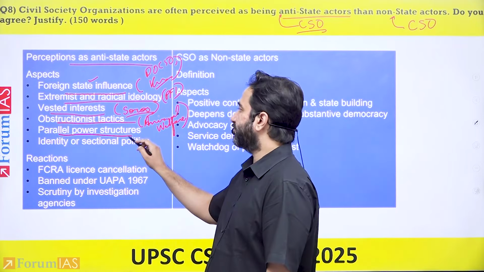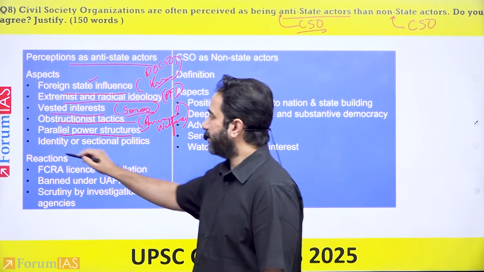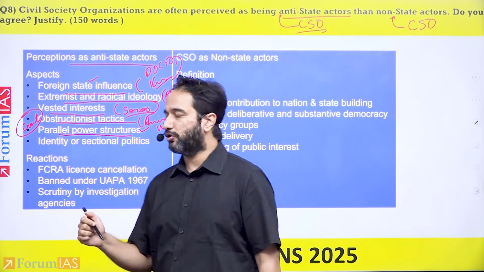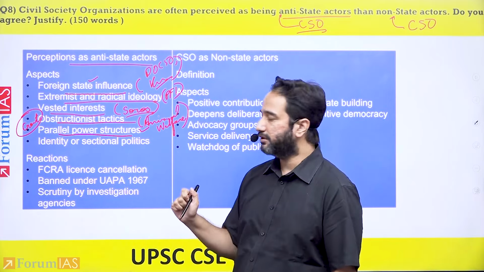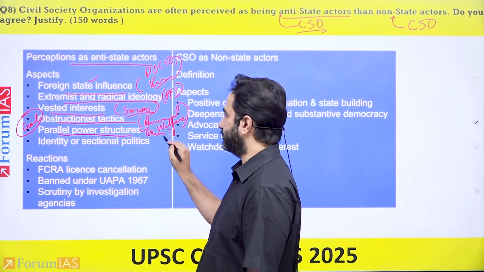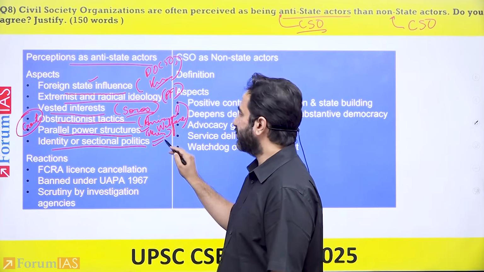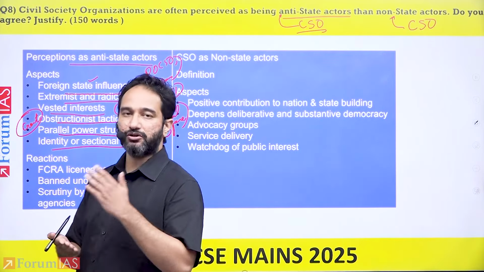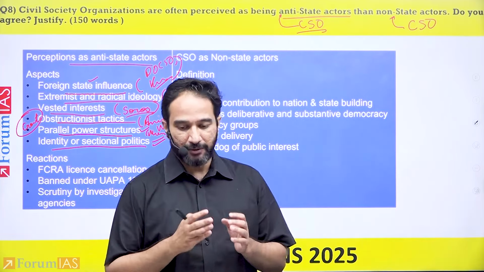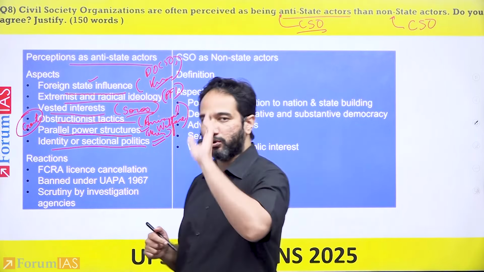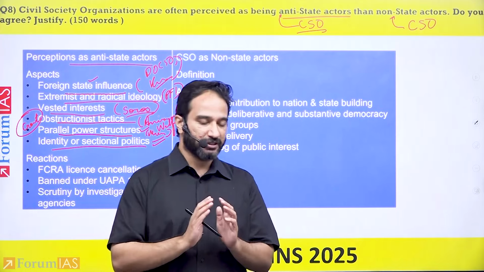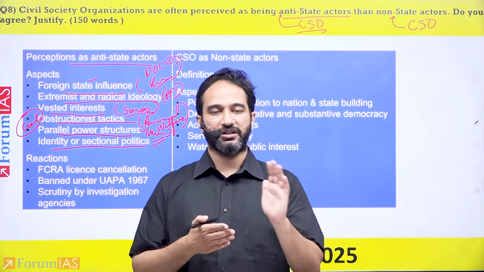They also become parallel power structures, whereby they act as parallel to the government itself or the functioning of the government. This is sometimes seen with Maoist organizations. And some civil society organizations function on identity and sectional interest, meaning what they end up trying to do is the old British philosophy of divide and rule, whereby they pick on a particular sectional or identity interest within India.